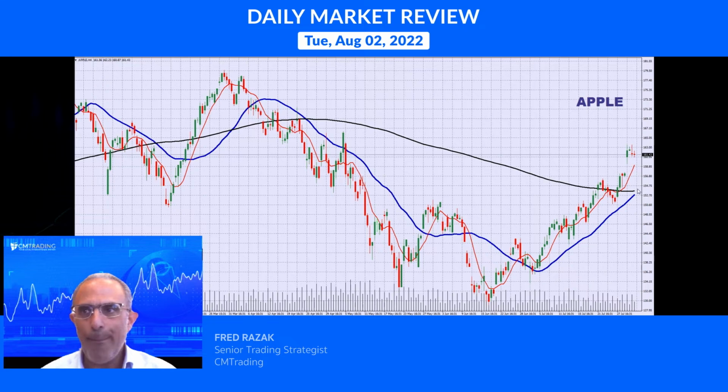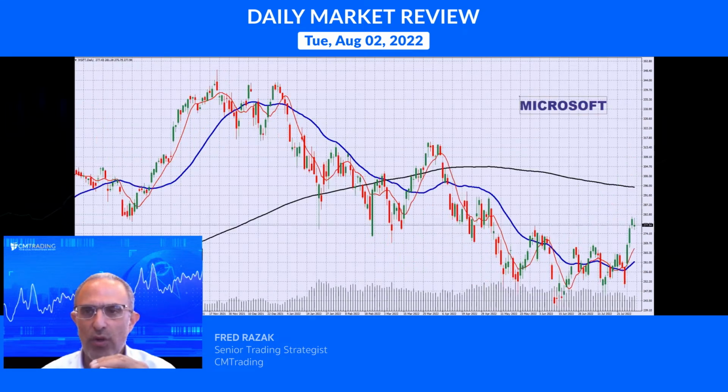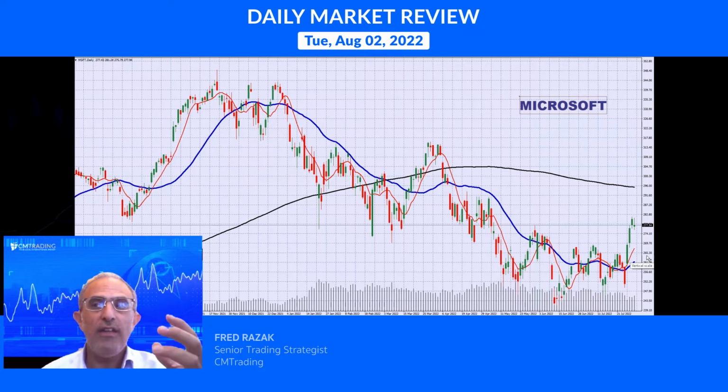Then we look at Apple sustaining itself, so it didn't sell off as aggressively, didn't retrace. Microsoft also didn't retrace yesterday, but I do have a hunch that it's going to retrace a little bit, okay, to that 50% level, to 265. In that environment, if there are major stocks that are going to make new lows for the year, I think that'll carry the market lower going into September. So this is something you've got to really keep an eye on.